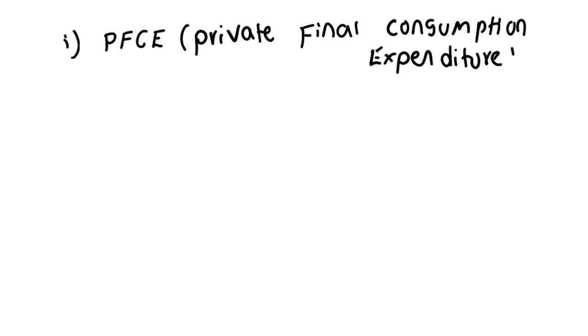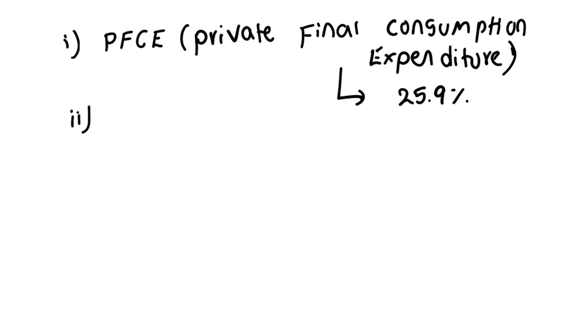Are you getting? Private final consumption expenditure. This is the figure of what private people ultimately consume. Clear? So this is the private final consumption expenditure. It is growing at a very good pace of 25.9%. This is good. It shows that the demand side criteria are doing better. Clear?